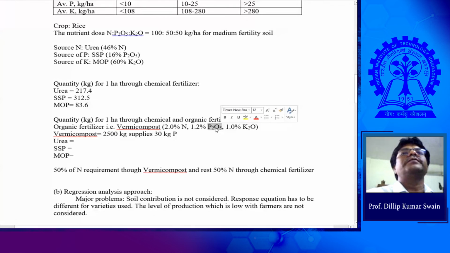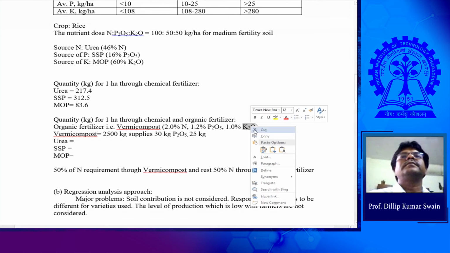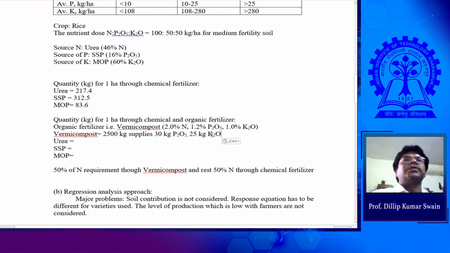And how much K2O? 25 kg K2O. Good. So through vermicompost, you are applying 2,500 kg, which supplies 30 kg P2O5 and 25 kg K2O. Now from 50 kg you deduct 30 kg, you require 20 kg P2O5 from SSP and 25 kg K2O from MOP.